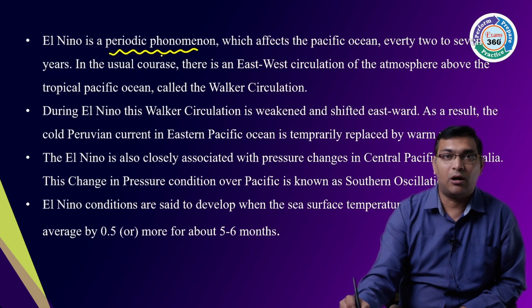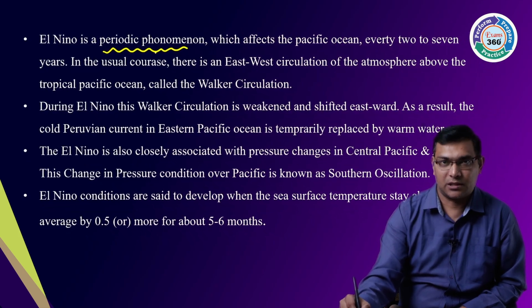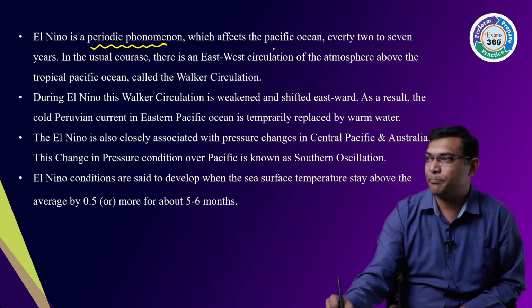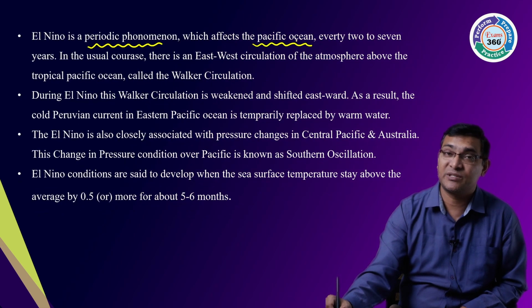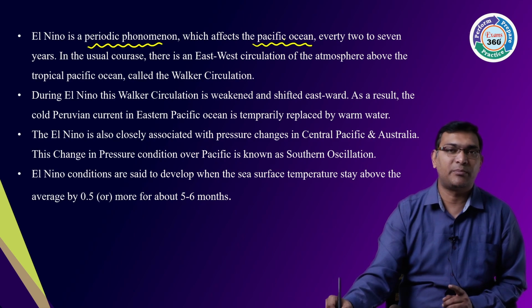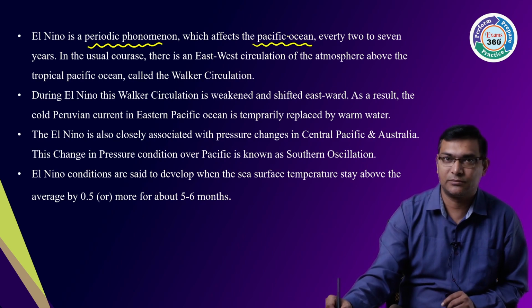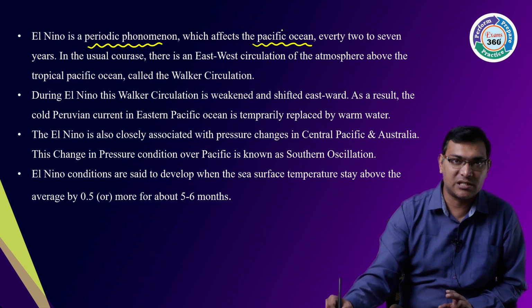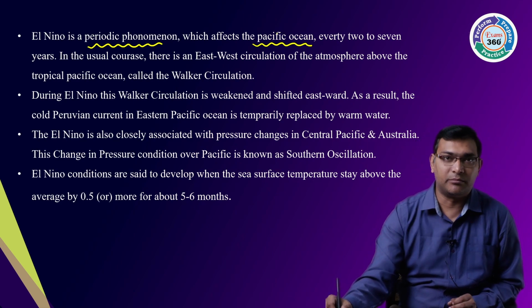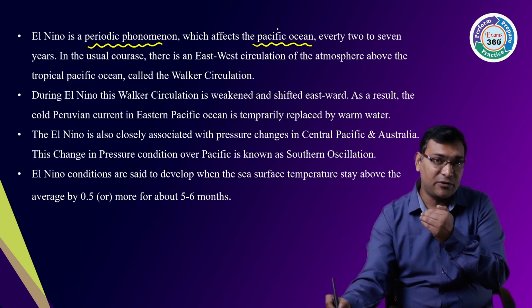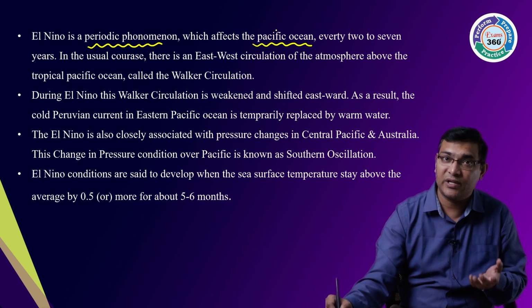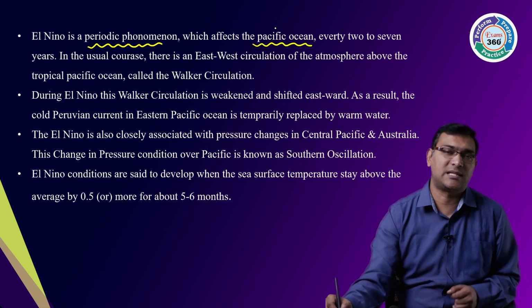which occurs around 25th December at the Peruvian coast. It affects the Pacific Ocean, the eastern part of the Pacific Ocean at the Peruvian coast. What will happen? Generally, the southeast trade winds which blow from the Peruvian coast will be weakened. How and why they are weakened, let us see.